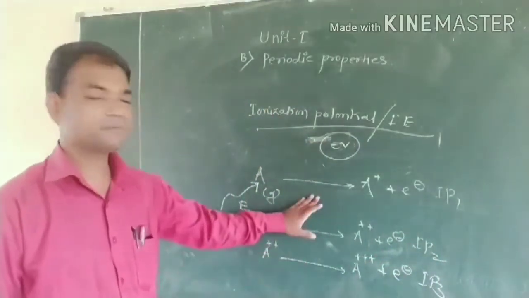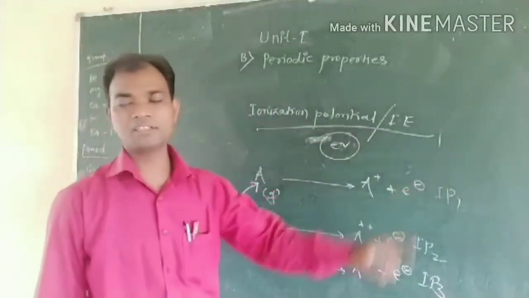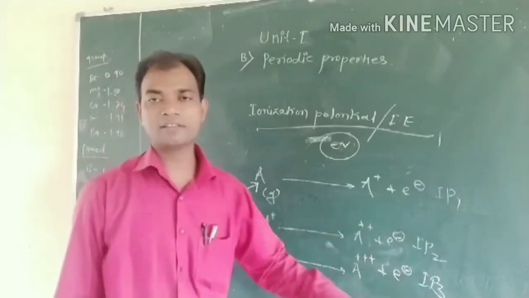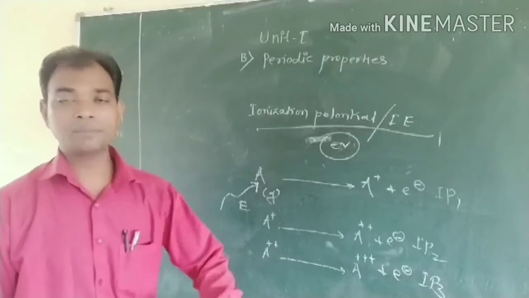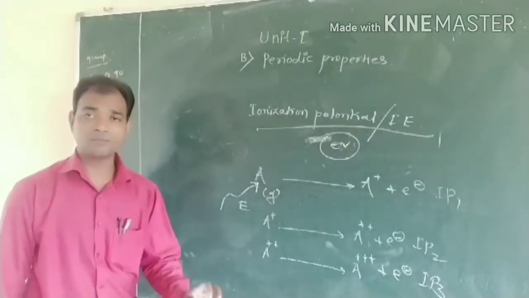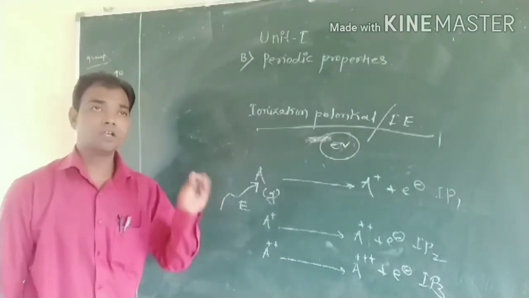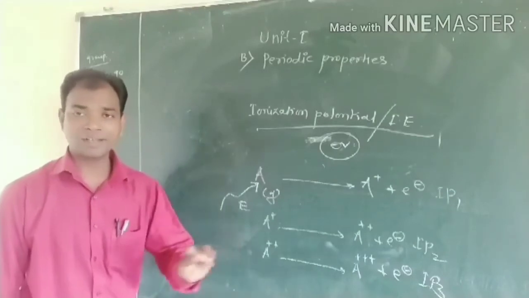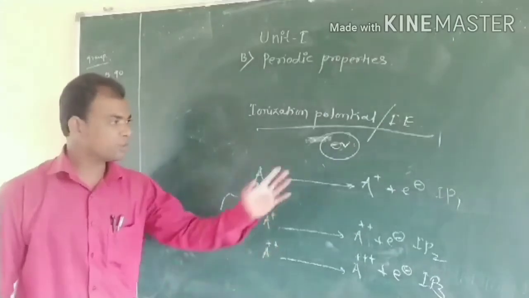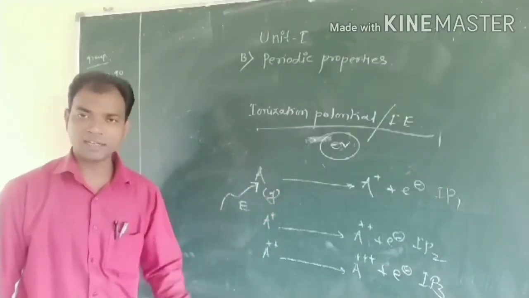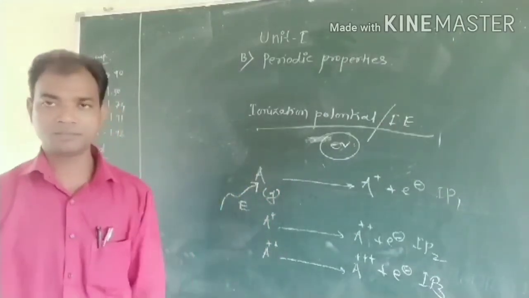But here the ionization energy, first, second and third, depends upon its electronic configuration. That means the minimum amount of energy required to remove the outermost loosely bounded electron in a gaseous state is called the ionization energy. Then what is the effect of ionization energy in period and in groups?